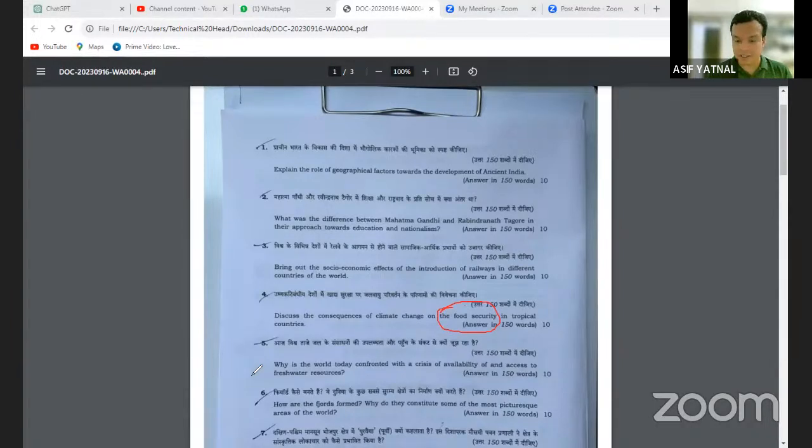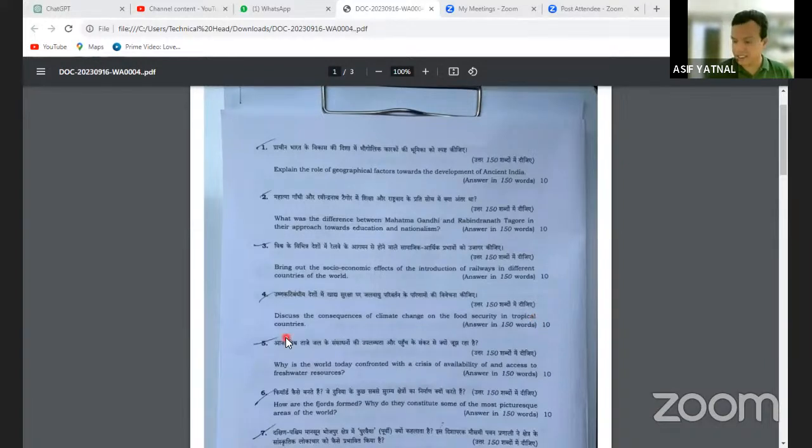It was discussed in the last G20 meeting. At that time our Prime Minister said that India can give a solution for the food security problem of the world; India can help with the global food security problem. So you can see effects of climate change on food security in tropical countries. Of course, India is also a tropical country. So discuss the consequence of climate change on the food security in tropical countries like India.